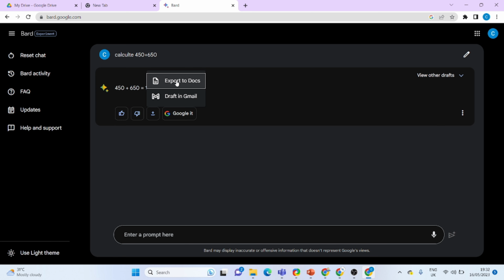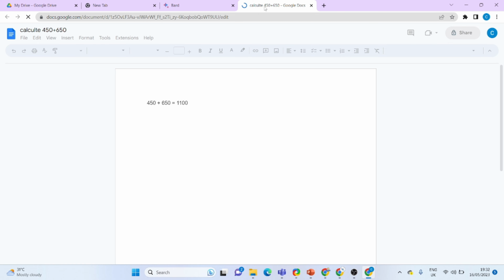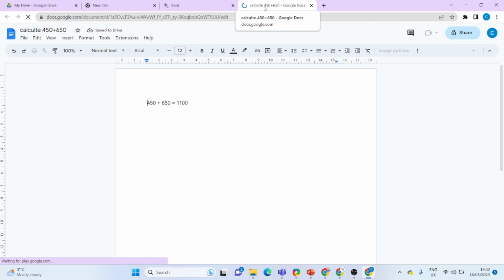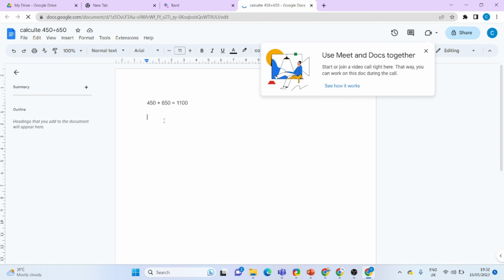So first I'll start with export to Docs. When I click export to Docs, you can see the document has been created. Now I'm going to open the document. Here a new tab is opening, which is Google Docs. Here you can see the answer that you got from Google BARD is generated in the document, which means you can easily create your assignments without any cut or copy paste from Google BARD. So that is the easy thing.